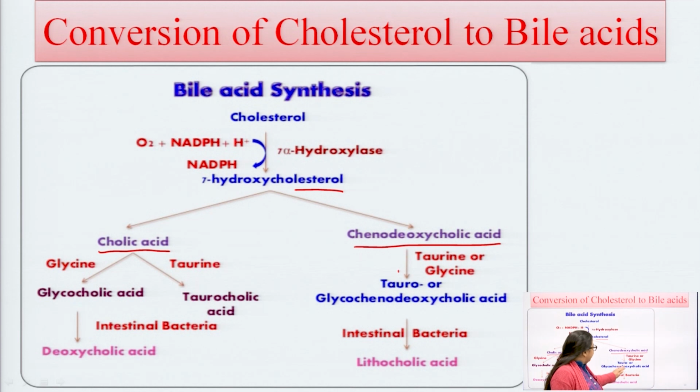Chenodeoxycholic acid, when reacted with taurine or glycine, is converted into tauro or glycochenodeoxycholic acid, which when reacted with the intestinal bacteria forms lithocholic acid. So, this is the pathway for the formation of different bile acids from cholesterol.